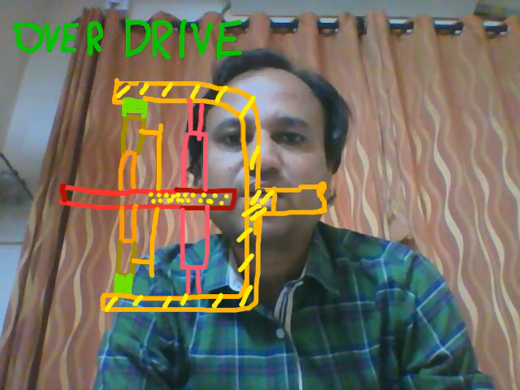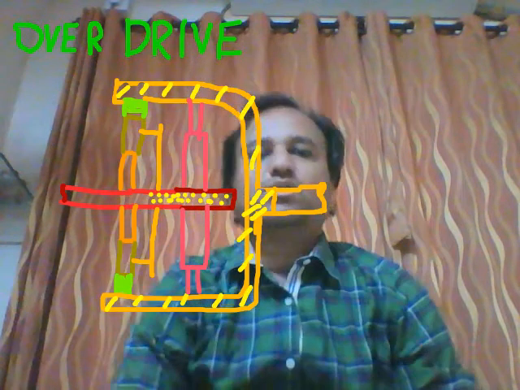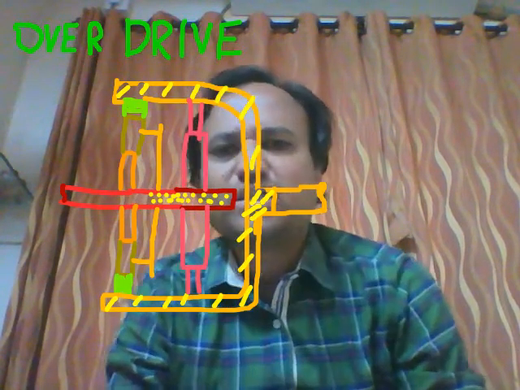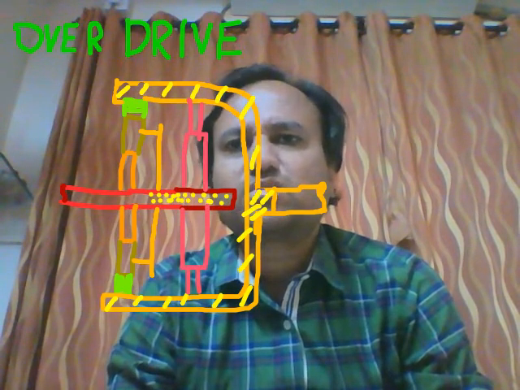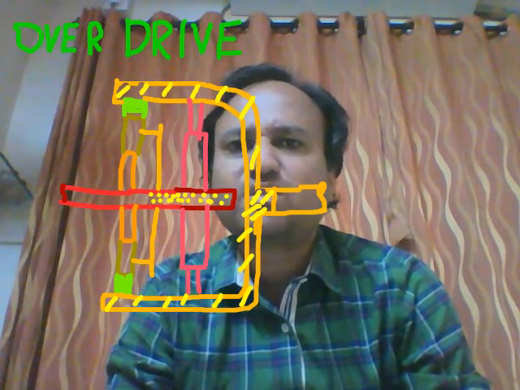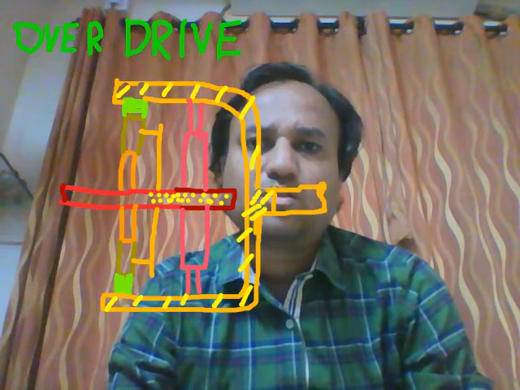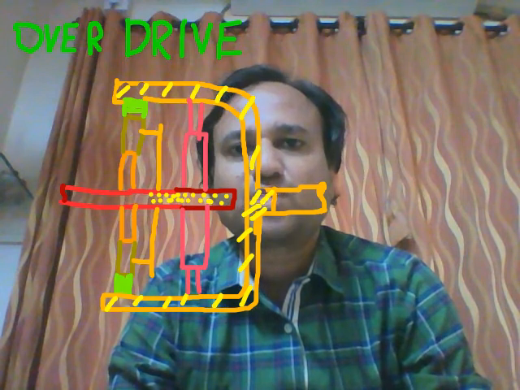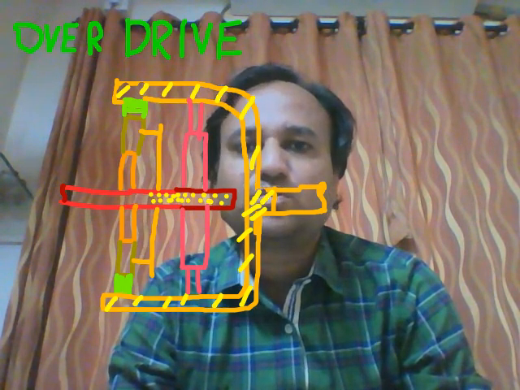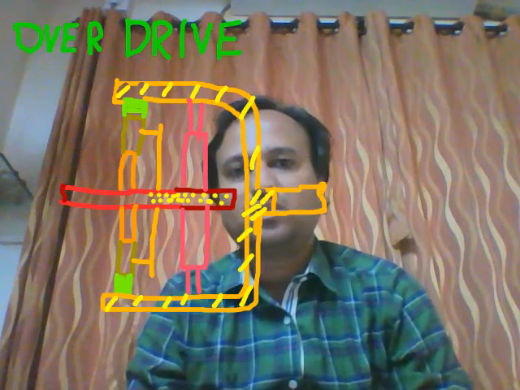Students, the next component in a transmission system will be overdrive. It is not an essential component in every vehicle. In certain vehicles only, overdrive is used. So what is the function of overdrive? Students, overdrive is connected in between the gearbox and the propeller shaft.